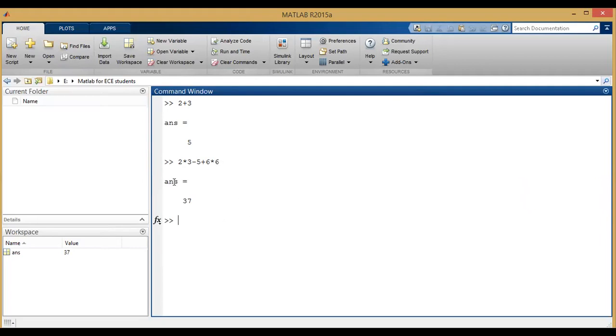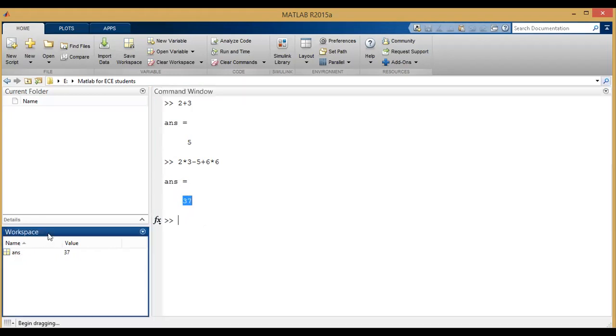Okay. Now you see here the default output will be saved in the variable called ANS. Since we have not assigned this output to any variable, the output will be saved in the variable called ANS. So it will be rewritten every time. Initially ANS will be assigned 5, then again ANS is assigned 37. So you see in the workspace ANS is displayed.